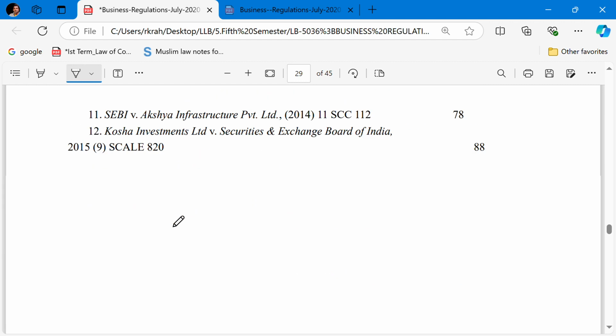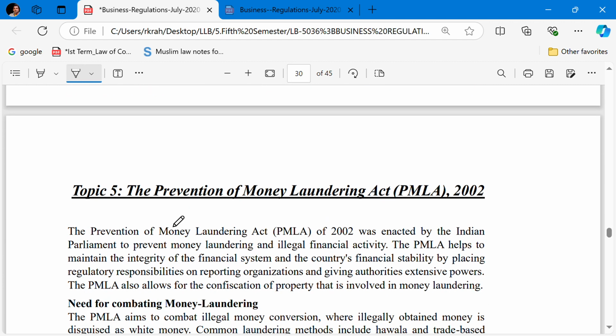Now come to the next topic, the Prevention of Money Laundering Act 2002. We have done with the SARFAESI Act. Now come to the PMLA 2002. We'll cover the recent cases also. Several cases have taken place, but a few cases will be covered for the purpose of your examination. So, what is the objective behind the PMLA?